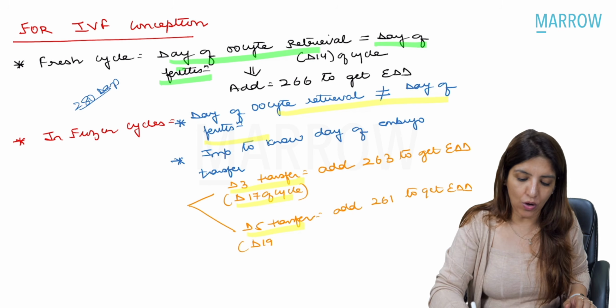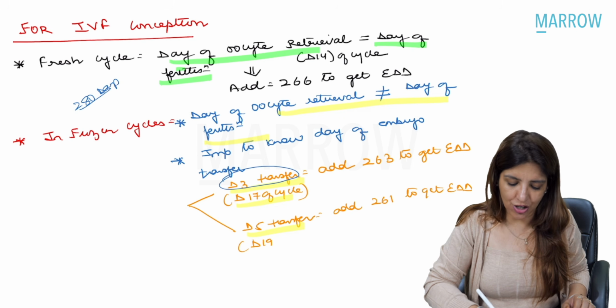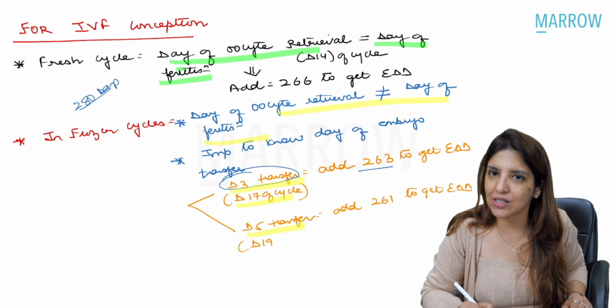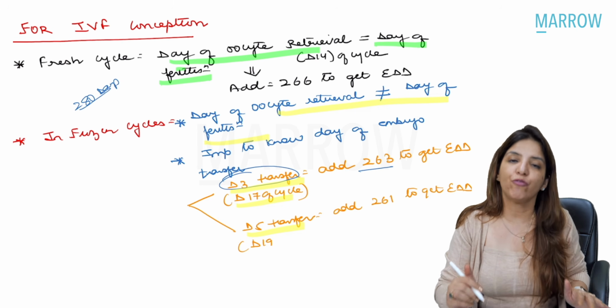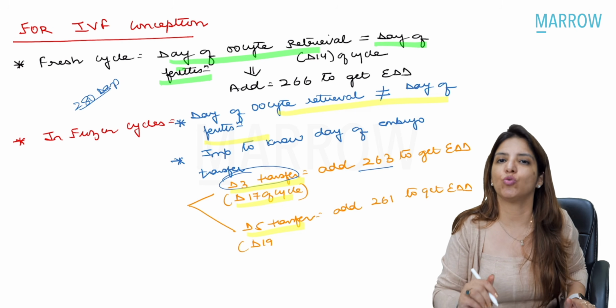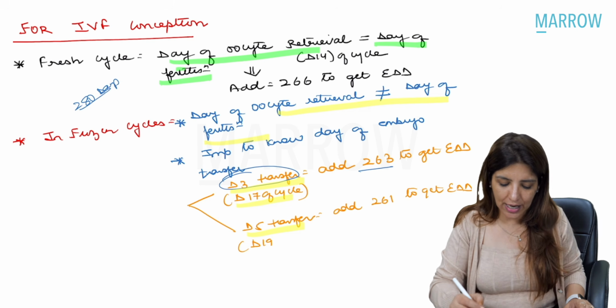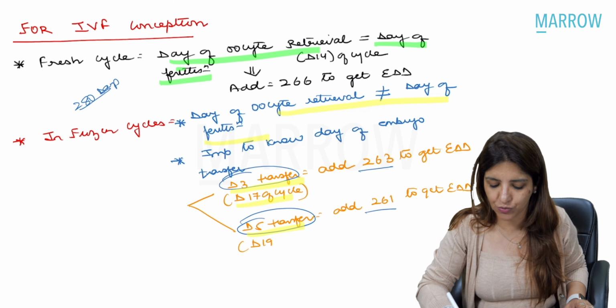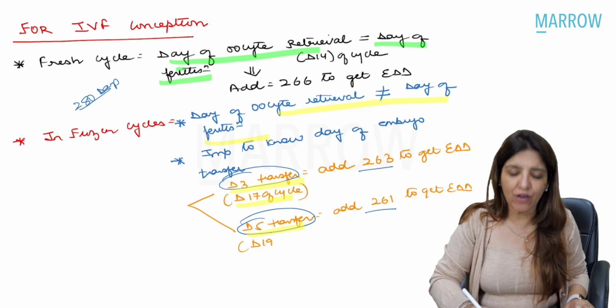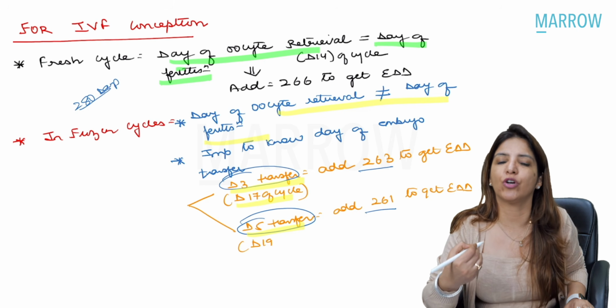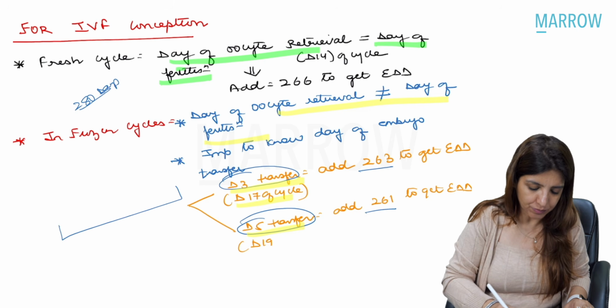So for day 3 transfers, you have to add 263 days because 17 plus 263 is 280. And if you are given day 5 transfer, you will have to add 261 to get the EDD, because day 5 transfer means you are transferring on day 19 of the cycle.